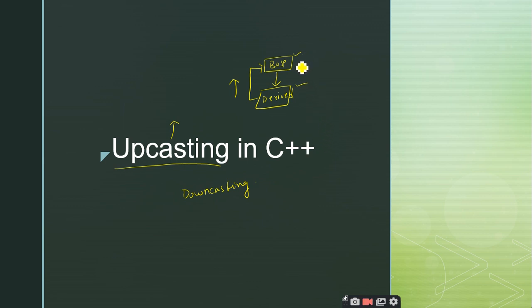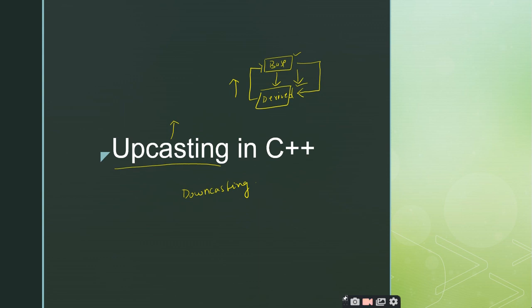We will make objects of the base class make use of the pointers of the derived class. That means we are degrading: the base class object should be there and we are using the derived class pointers to store the address of the base class object. But in upcasting, we make the derived class objects be stored inside the base class pointers, right? So this is what upcasting is. We'll see it with an example.